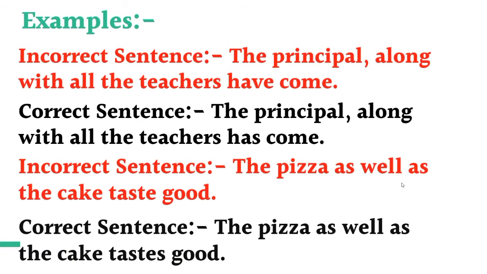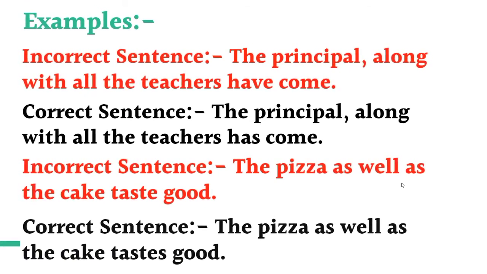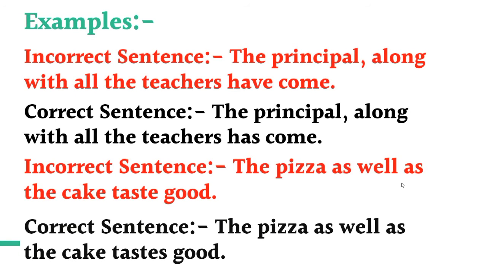Here the singular subject is the principal, and all the teachers is connected to the principal with along with, so it will not affect the verb. Like the principal is singular, so the verb will also be singular, and anything which is joined to the singular subject will not affect the verb. Like here all the teachers is connected to the principal, but it will not affect the verb. So the correct sentence will be the principal along with all the teachers has come.